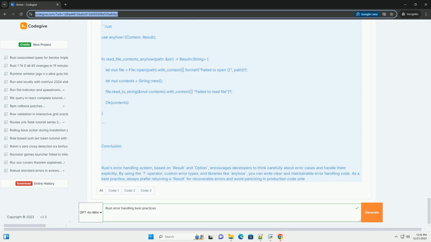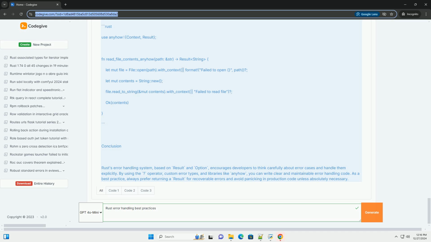2. Using Result for error handling. When writing functions that can produce errors, always return a Result. This makes it explicit that the function can fail. Example, file reading. Here's an example of a function that reads a file and returns its contents as a string. It uses Result to handle errors.